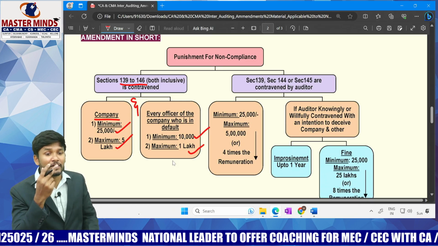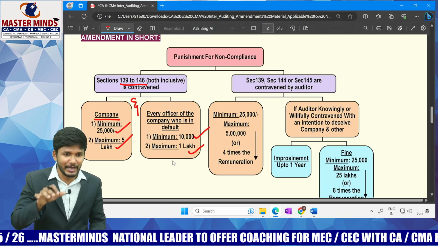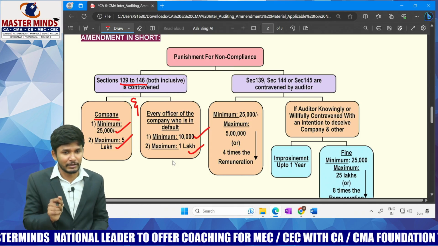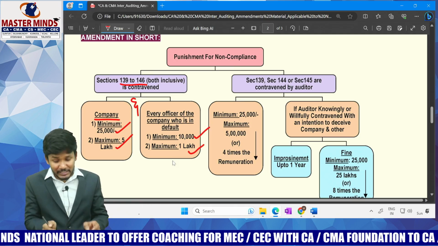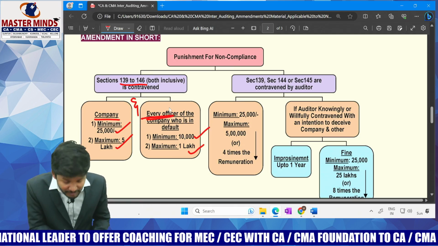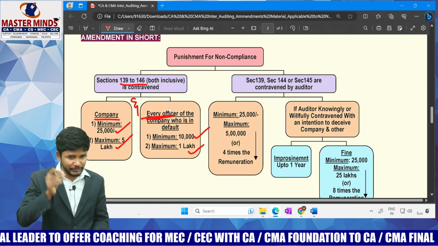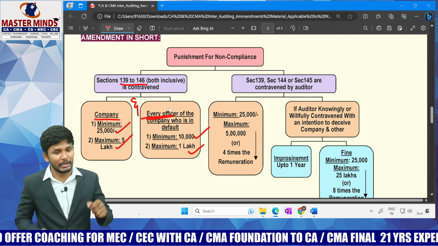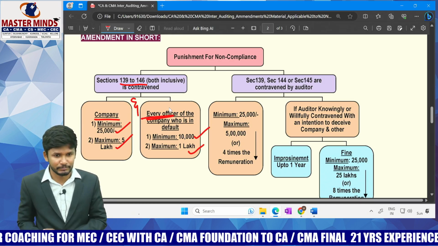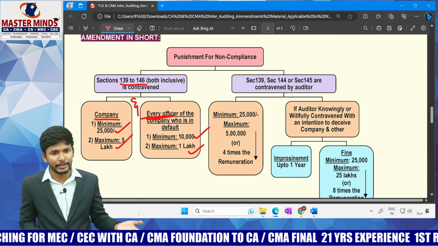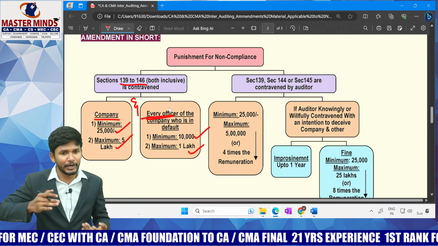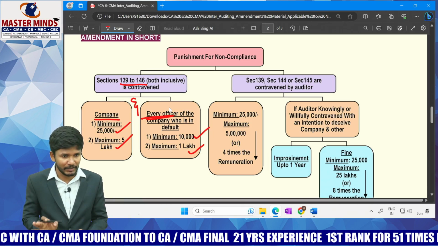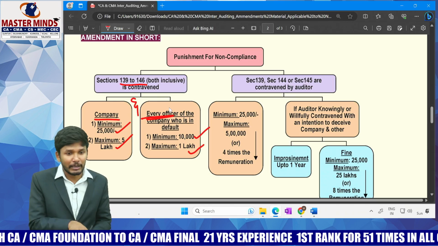And one more thing, sir. What if two officers are in default? These kinds of questions also will be asked by people. What if two officers were there, not one audit officer? What will happen? The word is every officer. Every officer will have an equal liability of 10,000 minimum, 1 lakh maximum, which would be defined by the relevant regulatory authority. It may be ROC, it may be NCLT, it may be court also, depending on where the case is filed, the case status. Be clear? This is on company and officers.